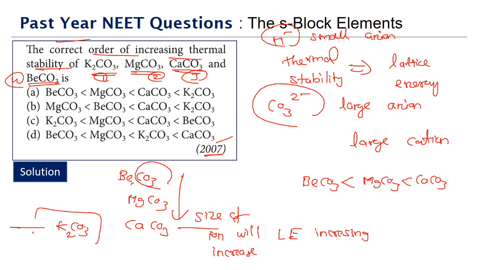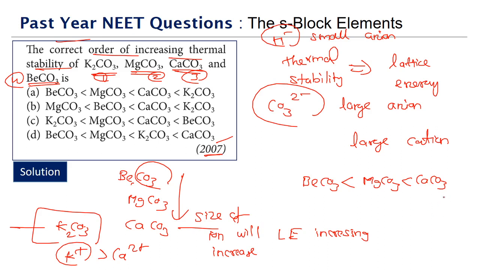Now comes the case of potassium. See, potassium and calcium, they are in the same period. But what about the sizes? Potassium ion size will be more than calcium ion. Since the size of the potassium ion is more, we will see that the lattice energy in the case of potassium carbonate will be higher.